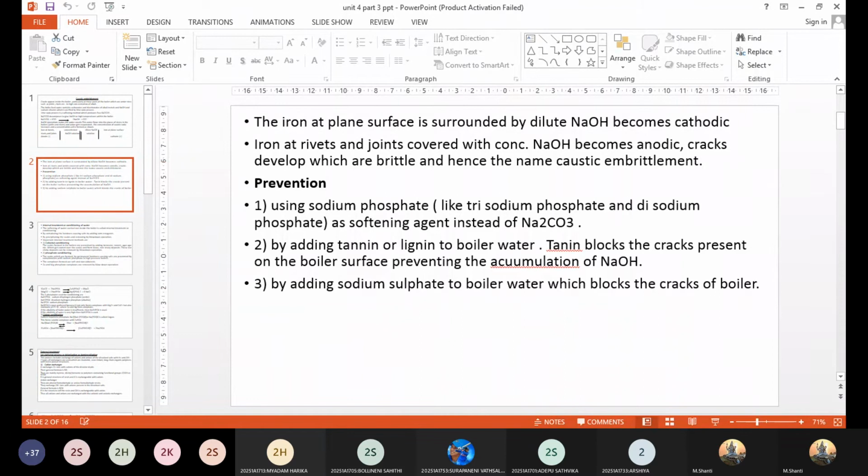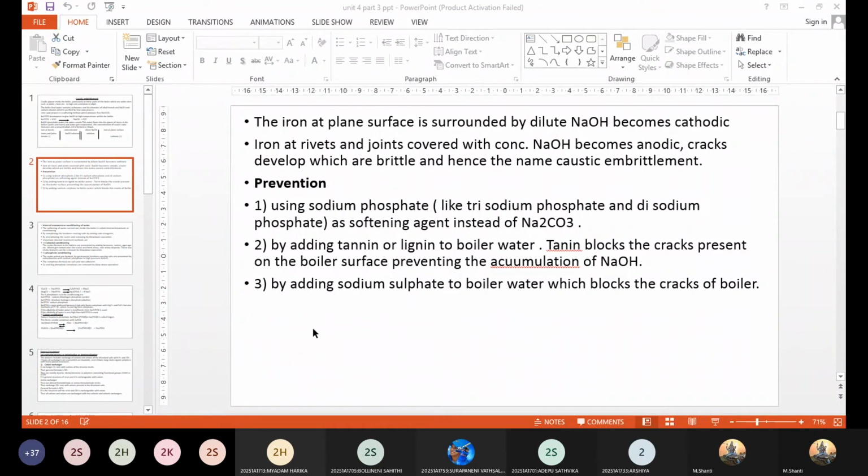Now, how can we avoid this? How do you prevent this? Sodium carbonate is introduced into the water because it is used as a softening agent.